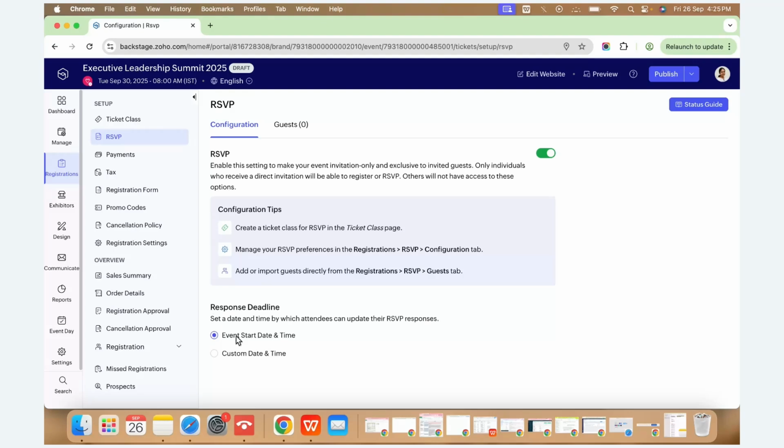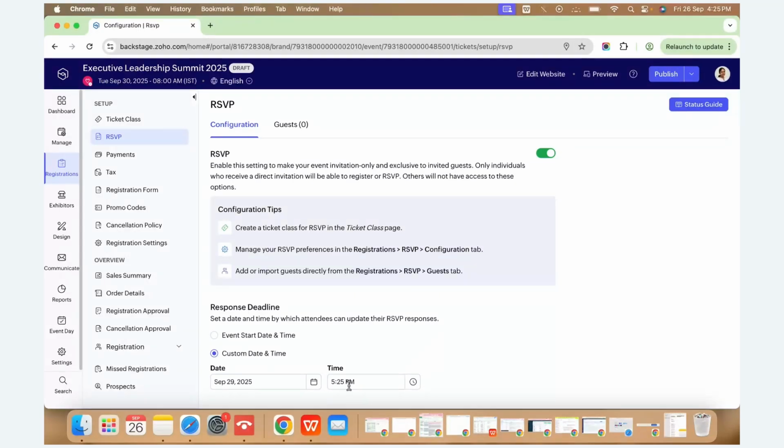We have two options: whether the event starts at a time, or we can also have a custom date. So I'm placing it as a custom date, the same Monday, September 29th, so that we can have the confirmed participation attendees list by September 29, 2025, 5:25 p.m., so that we can arrange the seatings and dinings as well.